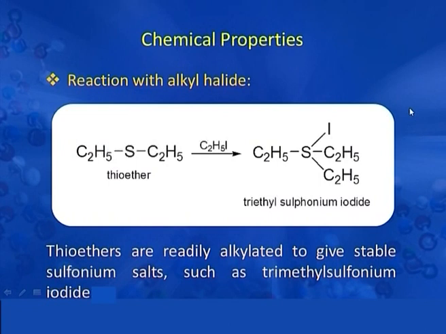First is reaction with alkyl halide. In this reaction, thioether when reacted with C2H5I, an alkyl halide, gives triethyl sulfonium iodide. Here we have triethyl, that is C2H5, C2H5 and C2H5. So thioethers are readily alkylated to give stable sulfonium salts such as trimethyl sulfonium iodide.